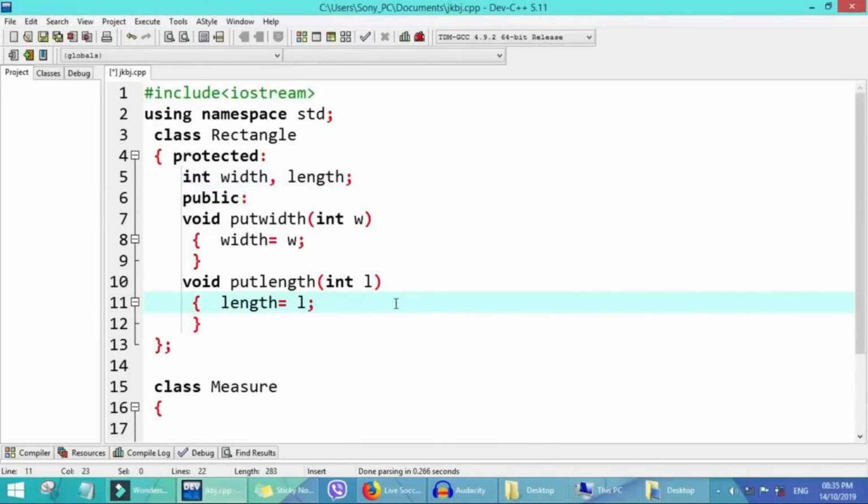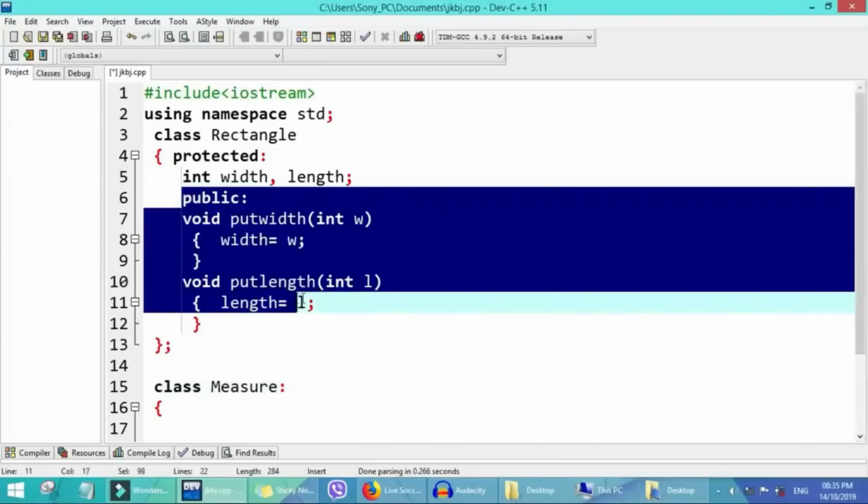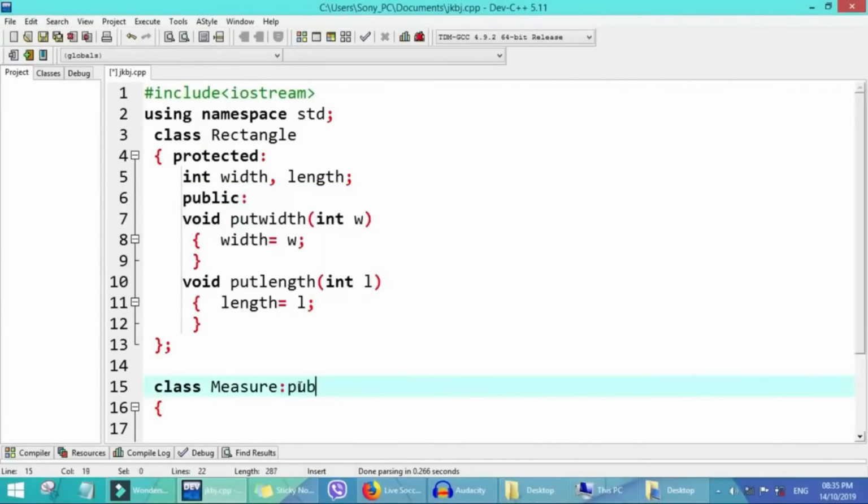Now for the other class, measure, we introduce one symbol, which means derive. Since the data is under public for this rectangle class, we want to derive, we put derive public for rectangle.